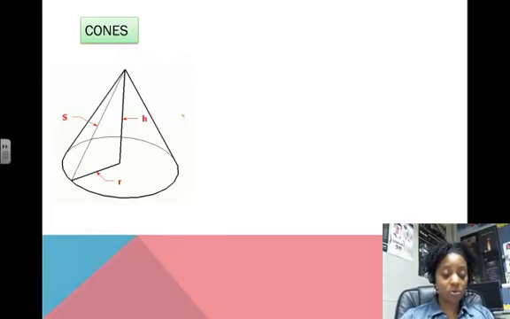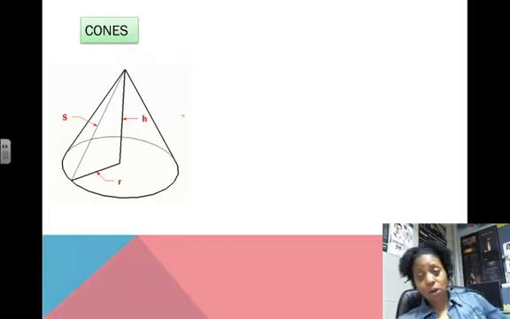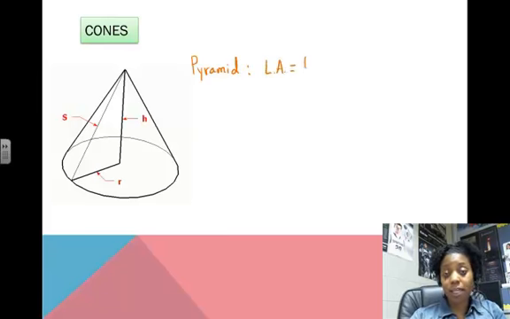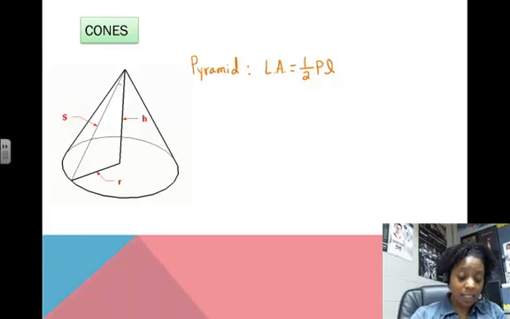All right, so we've got this cone here, and a cone is a lot like a pyramid, except the base of it is circular. For a pyramid, we just said that the lateral area is 1/2 the perimeter of the base times the slant height, L. Well, in this case, our slant height is called S. So if we were to substitute things in and do this for a cone,